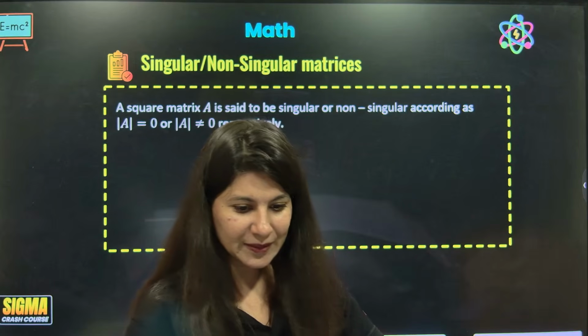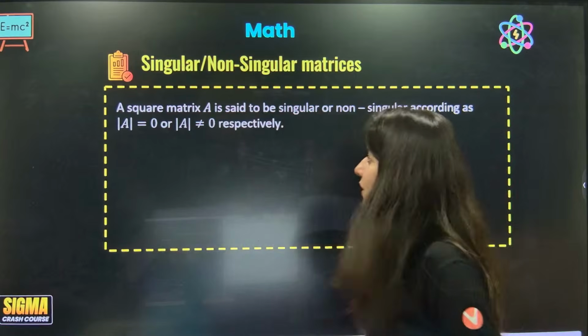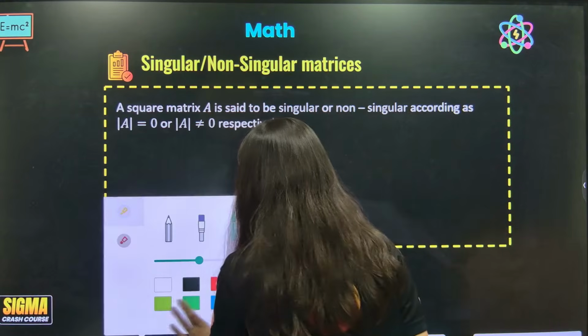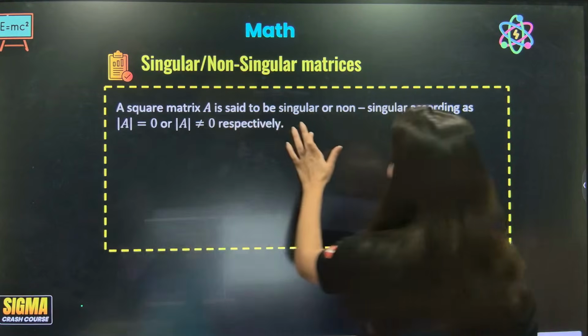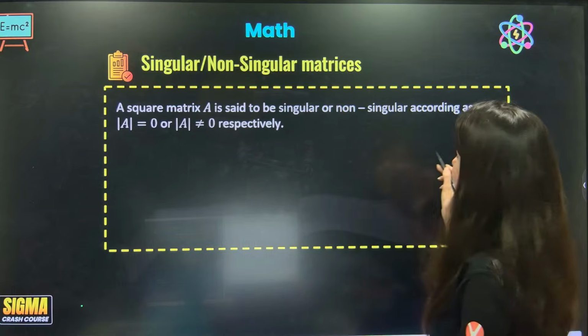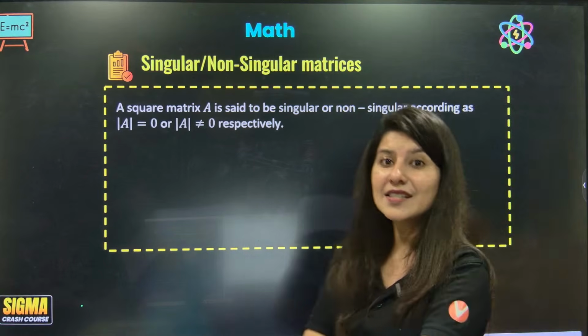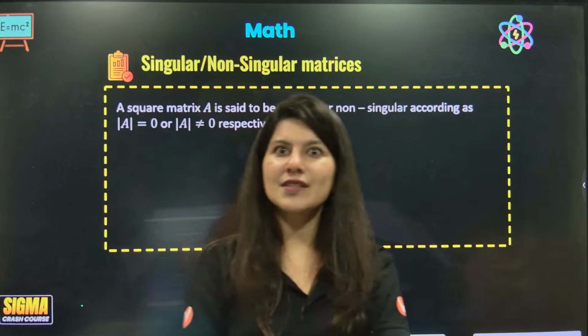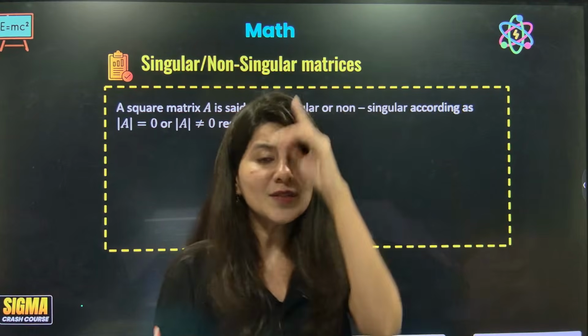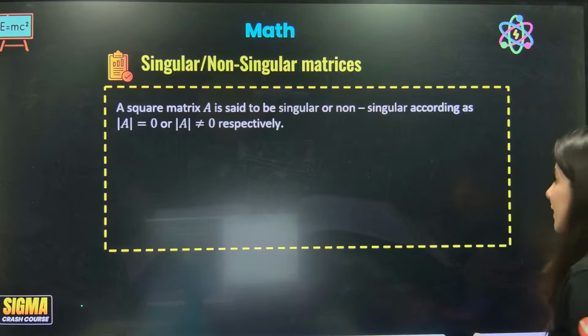Okay. All right. Perfect. Now let's see this next question. A square matrix A is said to be singular or non-singular. Acha, what is a singular matrix? A singular matrix is one whose determinant is 0. Non-singular means determinant not equal to 0.